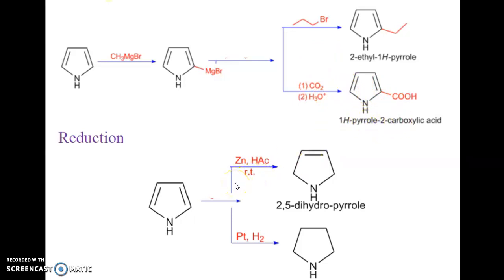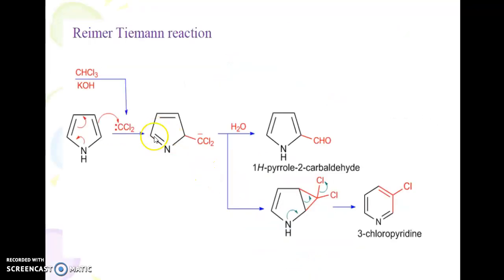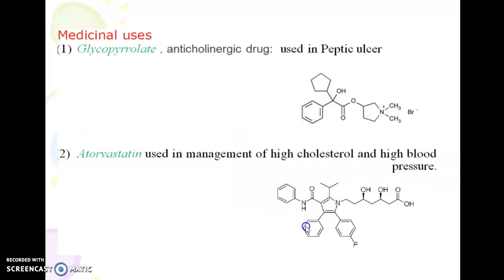This on reduction in presence of zinc and acetic acid gives 2,5-dihydropyrrole, and in presence of platinum and hydrogen as a catalyst it gives pyrrolidine. Pyrrole undergoes the Reimer-Tiemann reaction to give 1H pyrrole 2-carbaldehyde, which is given here. These are some of the applications of the substituted pyrrole derivatives.